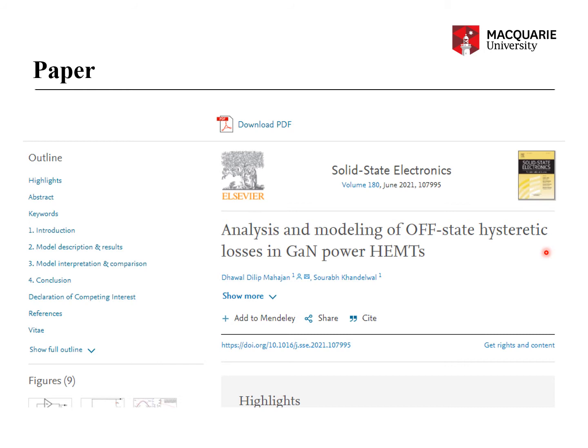So if you are a compact modeling engineer in these companies, then probably you will also get hints on how to better model the hysteretic losses in your compact model. So let's hope that this presentation gives you a heads up in your endeavor to make your work better.